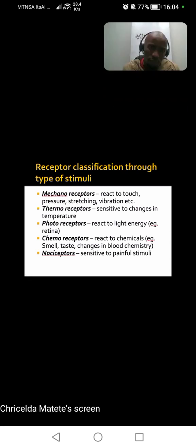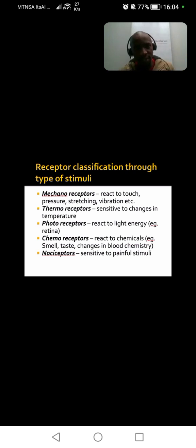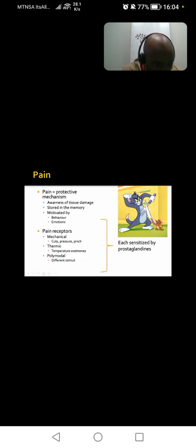Luteinizing hormone is secreted from the pituitary gland. The pituitary gland secretes luteinizing hormone. This luteinizing hormone goes straight to the seminiferous tubules.